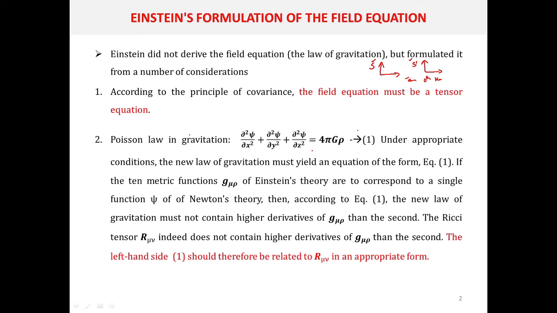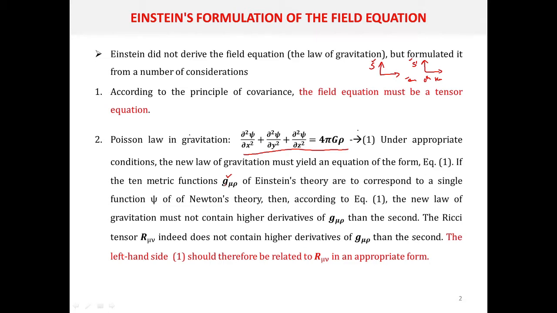When you are arriving at a general field equation, this should actually be a special case of that general equation. That is, under some suitable conditions, your field equation should reduce to this form. So consider the 10 metric functions g mu nu of Einstein's theory. Here we know that g mu nu is the metric tensor of the Riemannian space.